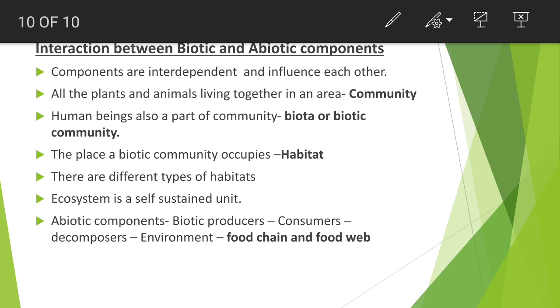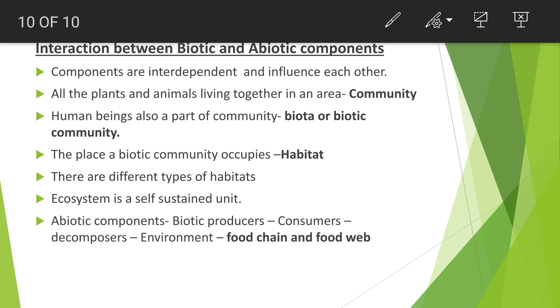When the producers and consumers die, the producer being a plant and the consumer being a cow, the decomposers act on their bodies. Decomposers include bacteria and fungi. They feed on the dead organisms and break the substances from complex to simple.